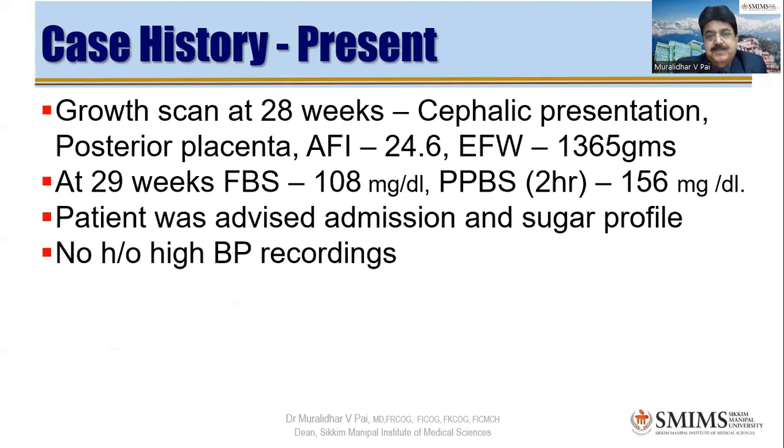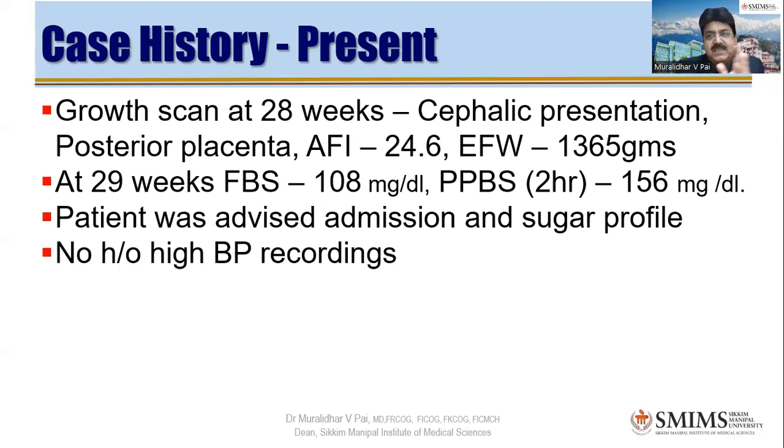Okay. And the first growth scan was done at 28 weeks that showed a single live gestation with a cephalic presentation. Placenta was posterior. Her AFI was 24.6, polyhydramnios, and the estimated fetal weight was 1.365 kg at 28 weeks. So what is your comment on 1.365 at 28 weeks? I feel it's on the higher side, sir. At 28 weeks, we expect roughly around 1 kg. Yes, correct.